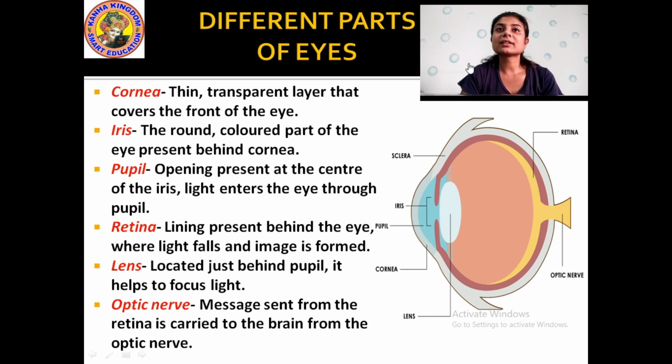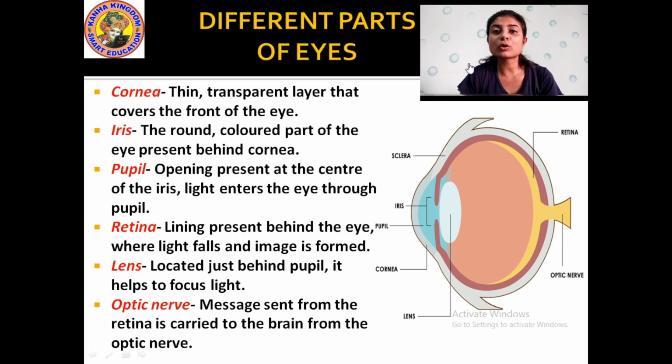Okay, so these are the different parts of the eye: cornea, iris, pupil, retina, lens, and optic nerve. The cornea is the thin transparent layer of the eye. The iris is the colored part of your eye. The pupil is the small opening in that ball. The retina is the lining behind the eye where the image is formed.